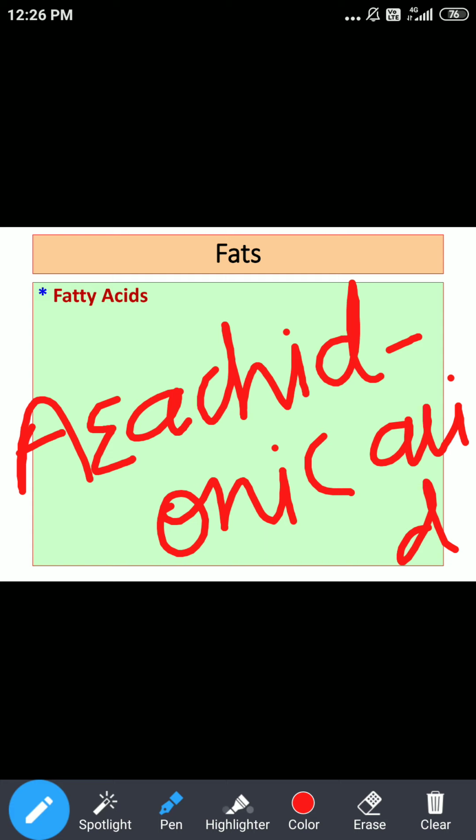So we said the example under MUFA is oleic acid. Examples under PUFAs, even if you don't memorize the number of double bonds, don't forget the names: linoleic acid, alpha linolenic acid, and arachidonic acid. These are the important examples under PUFAs.